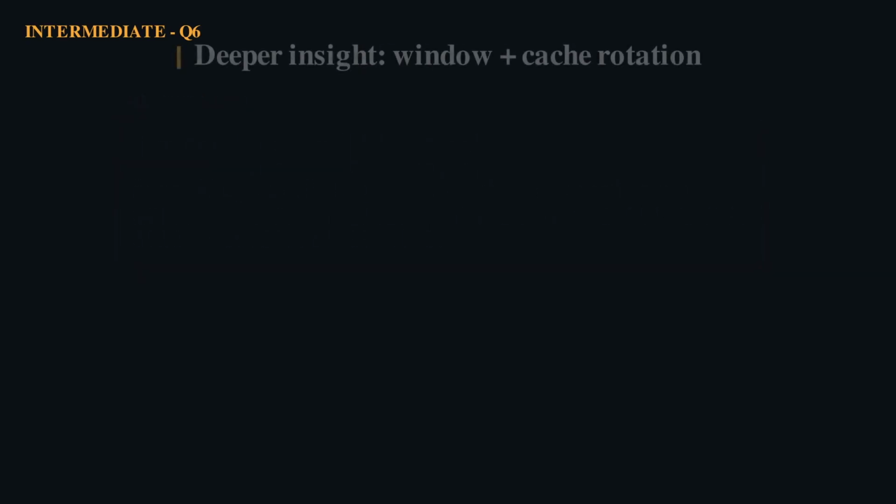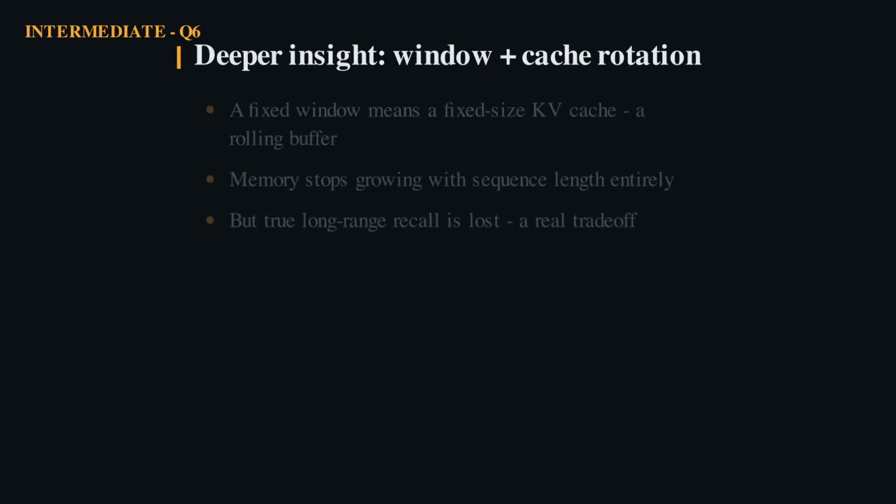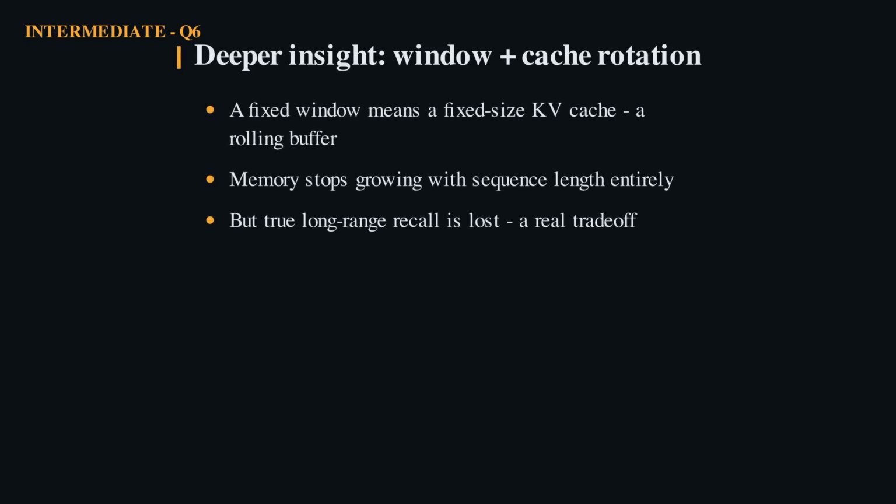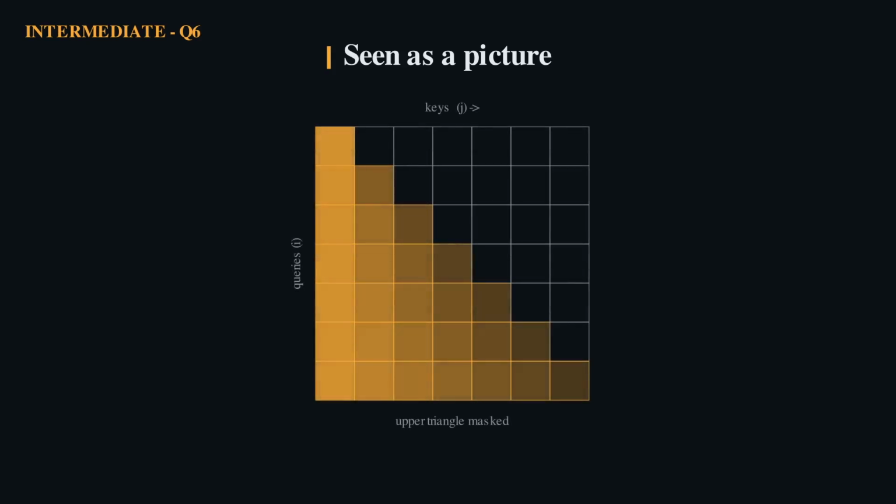The system's payoff is big. A fixed window means a fixed size KV cache, a rolling buffer that never grows. The cost is real though. Tokens far outside the window are forgotten. Compared to full causal attention, the window keeps only a diagonal band, far fewer cells to compute and store. A thin band per row instead of a growing triangle.